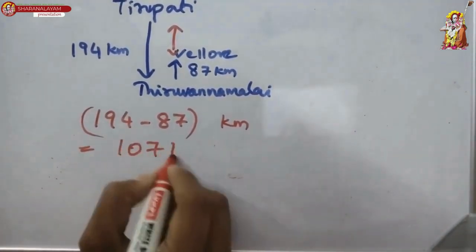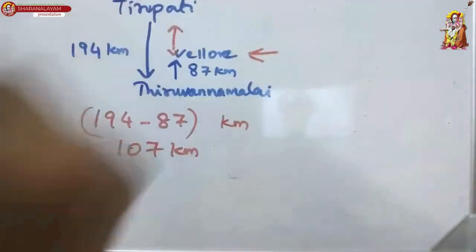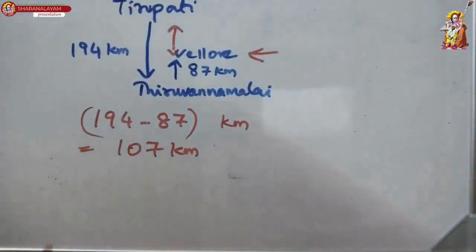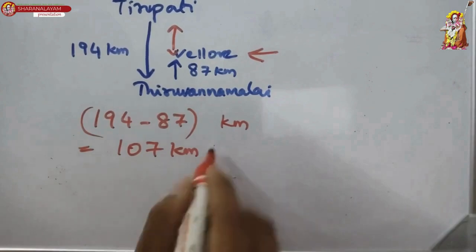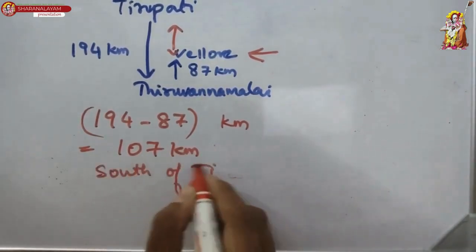Yes, 107 kilometers. And in which direction? So right now she is at Vellore, which is to the south of Tirupati. So she is at a distance of 107 kilometers south of Tirupati.